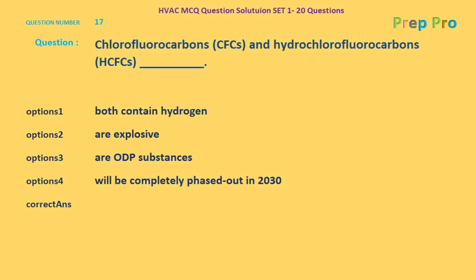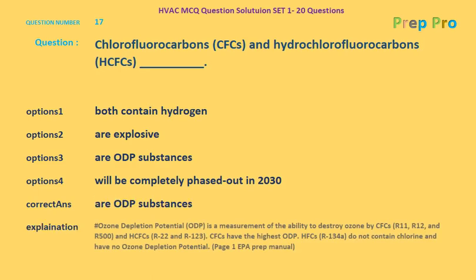These two, CFCs and HCFCs, are ODP substances, which means ozone depletion potential. Yes, are ODP substances, and the explanation is ODP, ozone depletion potential, is a measurement of the ability to destroy ozone by CFCs R15, R12 and R500, and HCFCs R22 and R123.